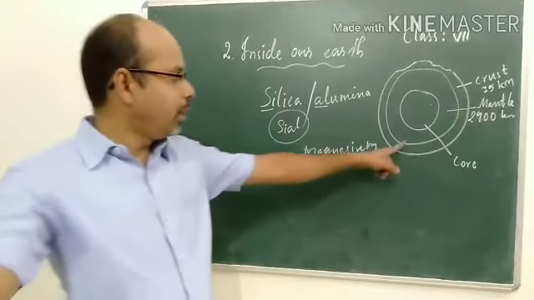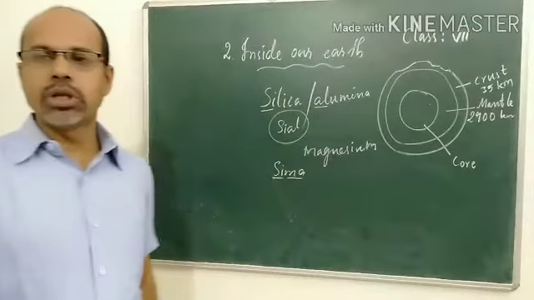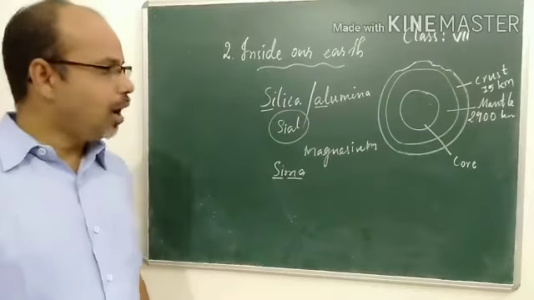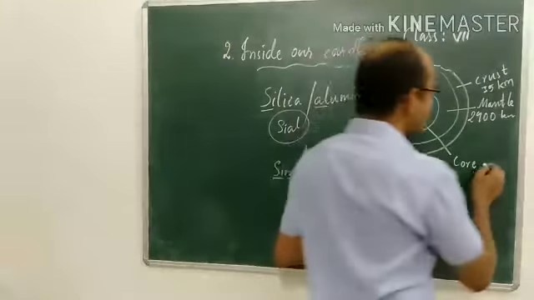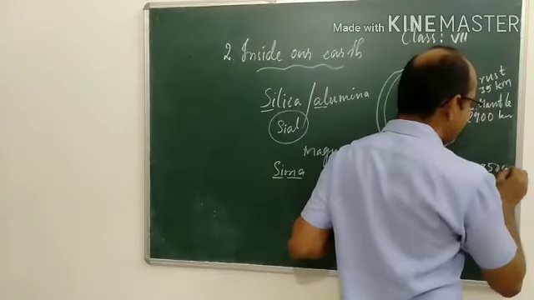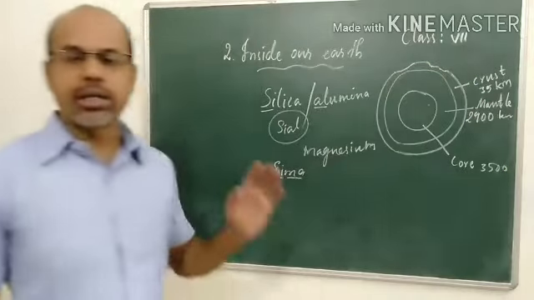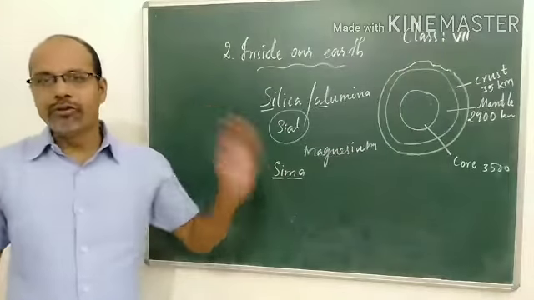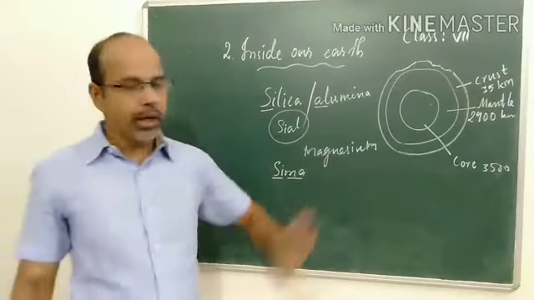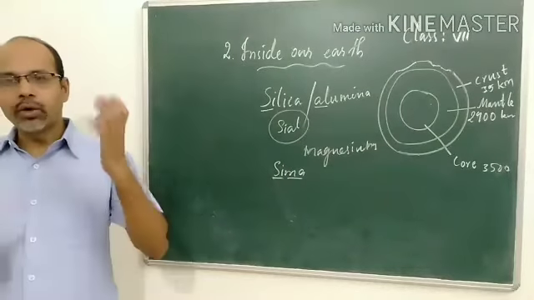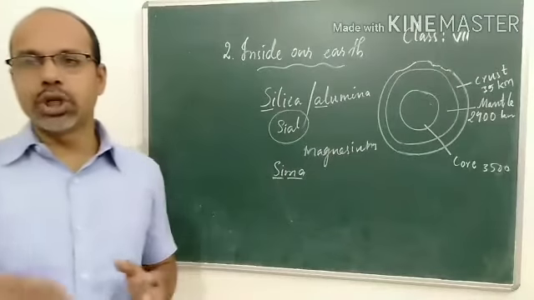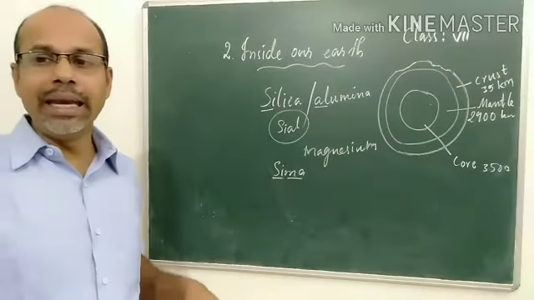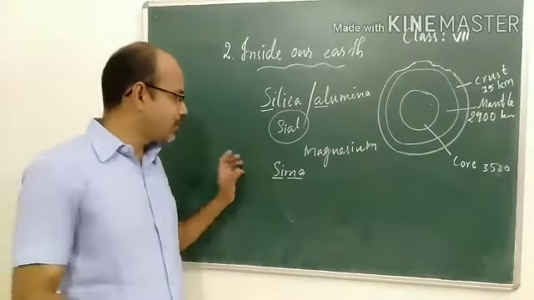Now let us see the innermost layer. The third one is the core. The innermost layer of the earth is the core, about 3,500 kilometers. The core stretches about 3,500 kilometers. The core is also made up of particular minerals, especially nickel and ferrous.